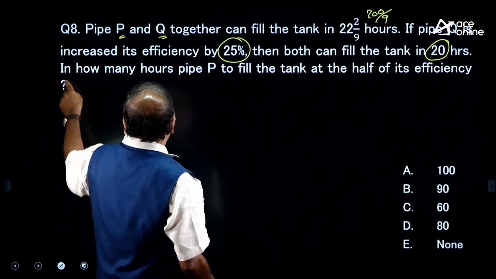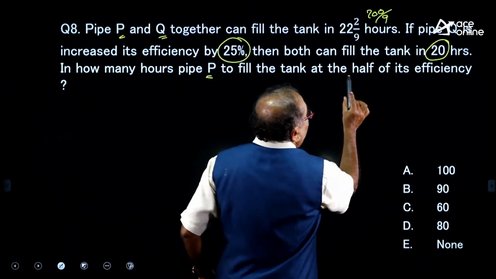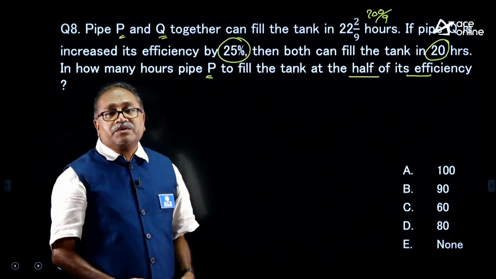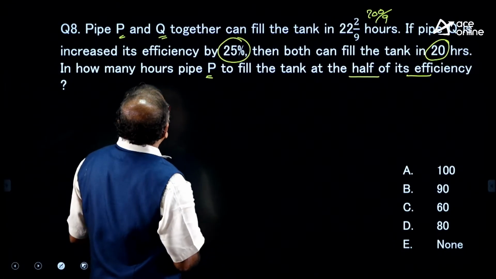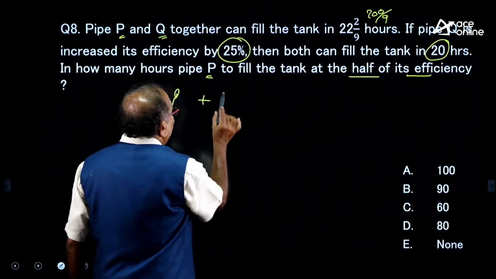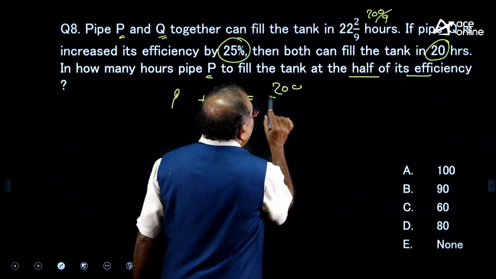Now, in how many hours will the pipe P fill the tank at half of its efficiency? Very good question, my dear friends. So, here I will consider this as P plus Q. How much time will they take? They will take 200 by 9.